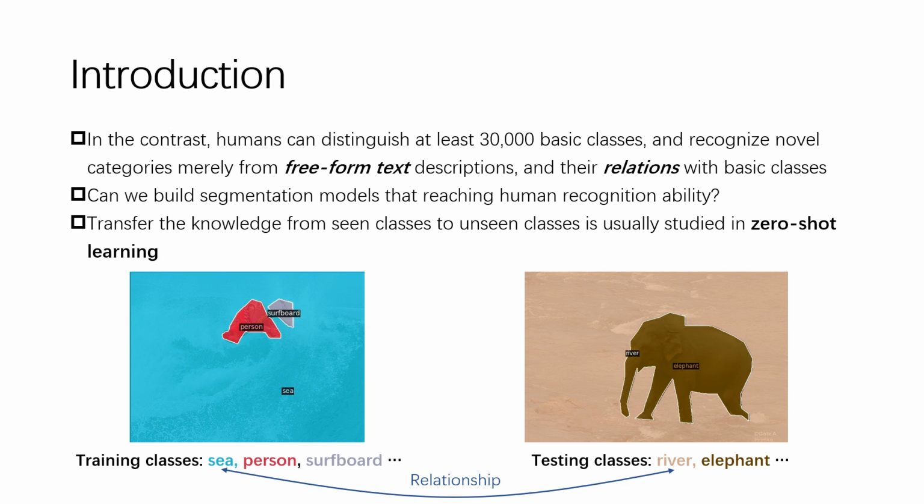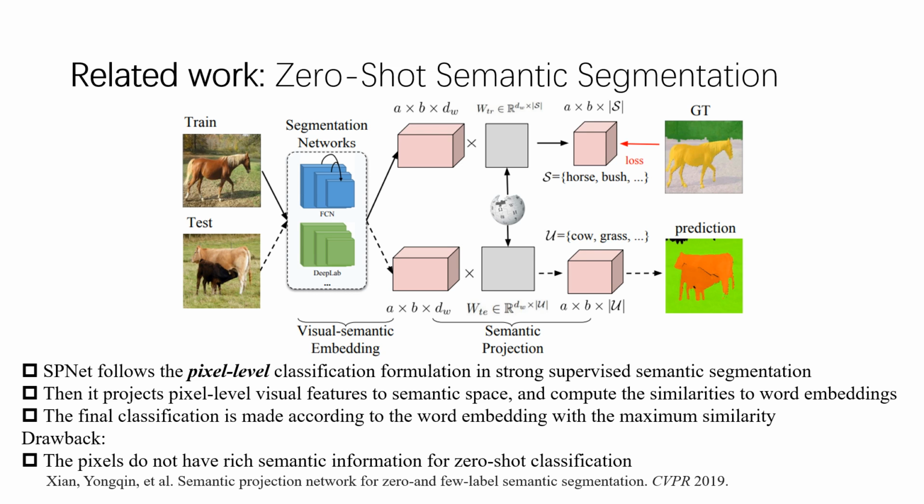Transferring knowledge from seen classes to unseen classes is usually studied in zero-shot learning. SPNet is a representative work for zero-shot semantic segmentation, which follows the pixel-level classification formulation for semantic segmentation. Then it projects pixel-level visual features to semantic space, and computes the similarities to word embeddings. The final classification is made according to the word embedding with the maximum similarity. The drawback is that the pixels do not have rich semantic information for zero-shot classification.